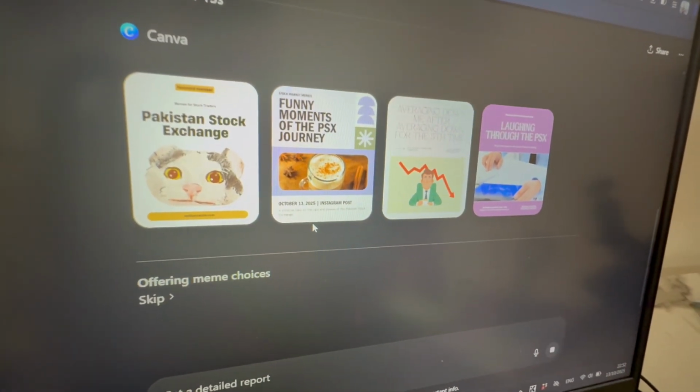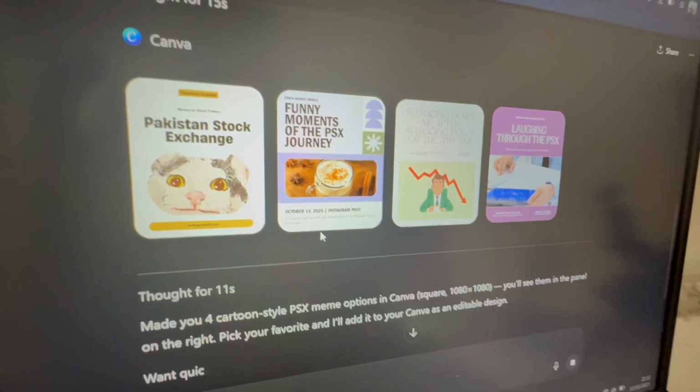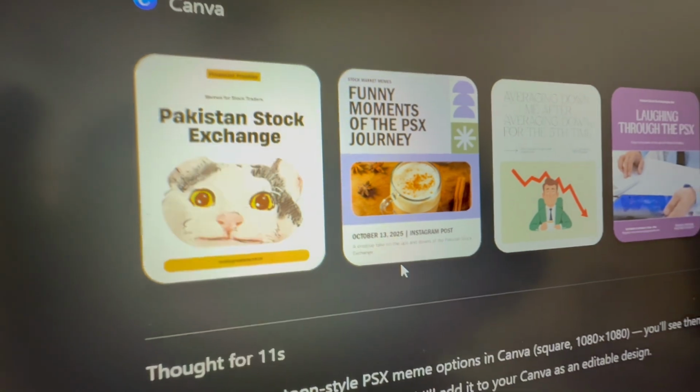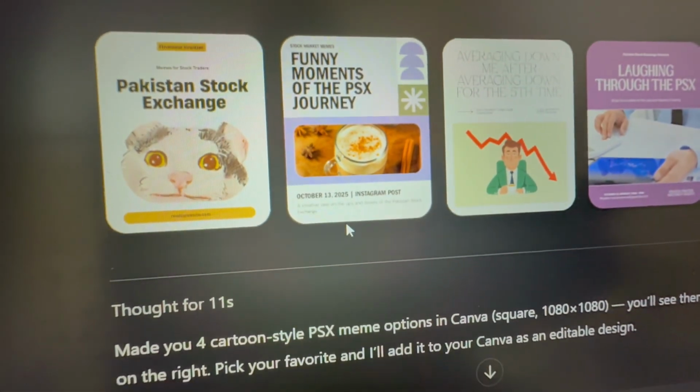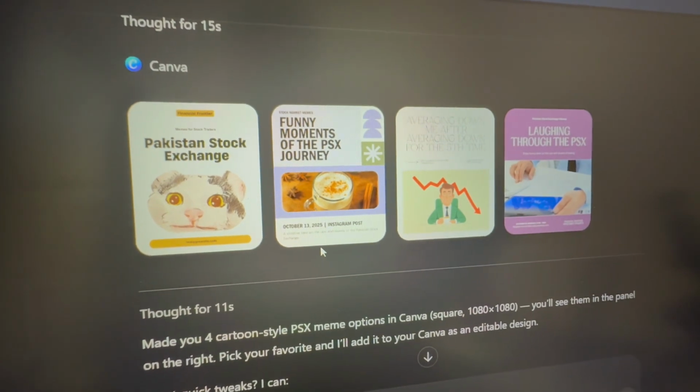Well, okay, Canva made something. This is the first thing, second, third, fourth. Okay, but anyways, the thing is, we have Canva inside ChatGPT. So this is gonna be game changing. All these apps directly inside of ChatGPT, it's gonna do wonders for us. We don't have to go to the other app.